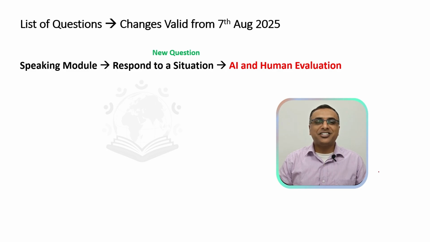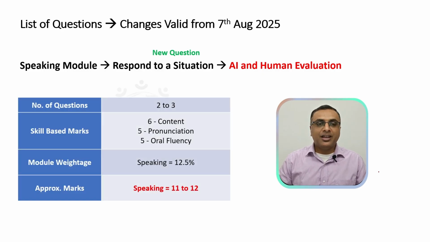Moving on to the next new question added in the speaking module. Respond to a situation. Here you will get 2 to 3 questions, just like summarize group discussion, and you will get 6 marks for content, 5 for pronunciation and 5 marks for fluency. The module weightage will remain approximately about 12.5% for your speaking module only. It is not an integrated task. Hence, it will tally up to 11 to 12 marks for your speaking module.